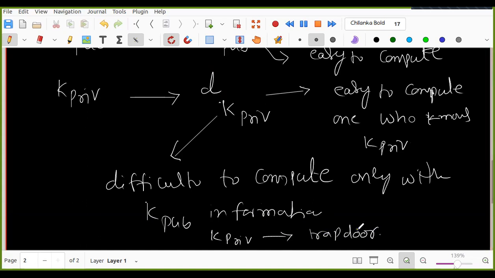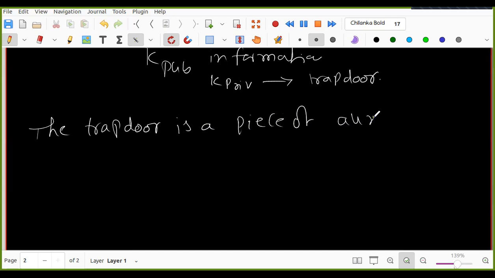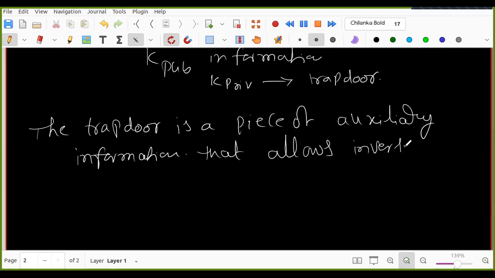So what is a trapdoor actually? The trapdoor is a piece of auxiliary information that allows the inverse to be computed easily.